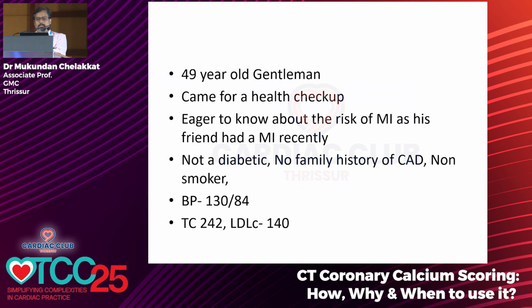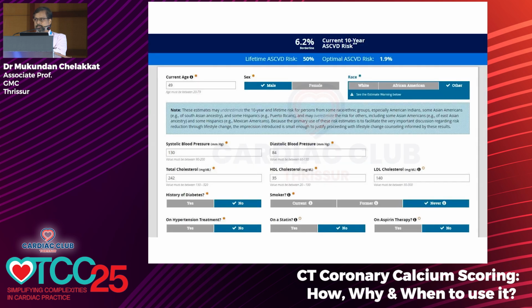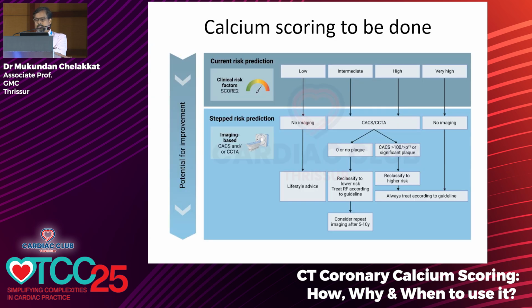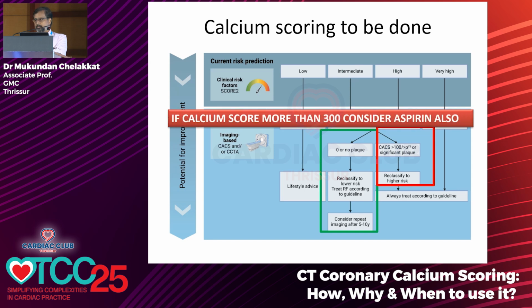In this case, if you do the ASCVD risk calculation, it will be 6.2. So what to do? If you do a calcium score and the score becomes 0, you don't treat with statins at all. If it comes above 100 or 75th percentile, you treat with the statins, and if the calcium score is more than 300, you consider aspirin also.